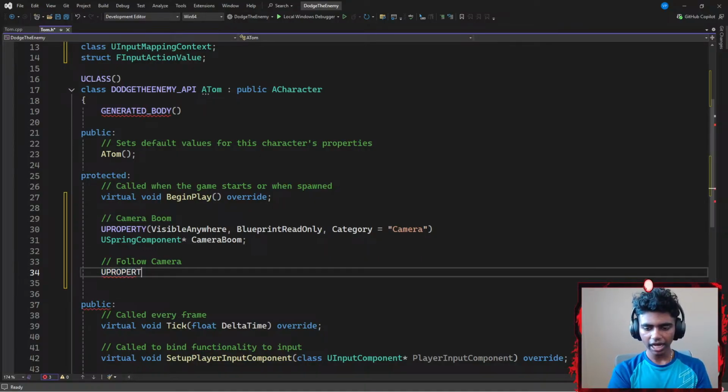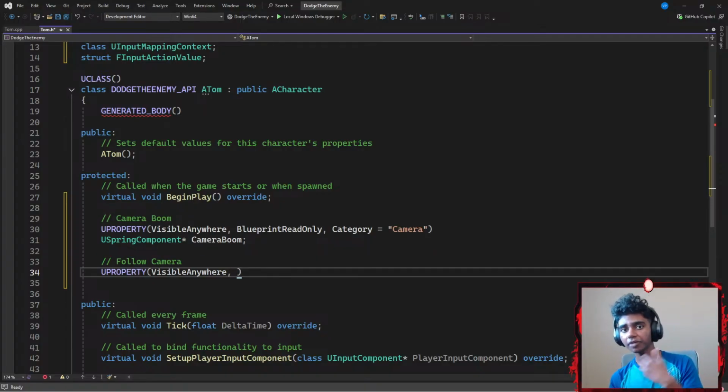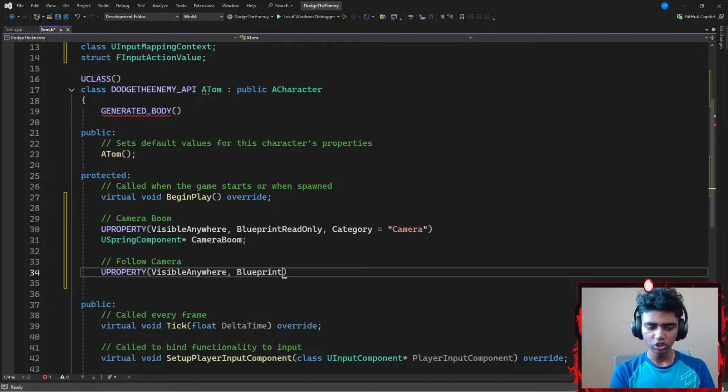For that, I'm going to go ahead and add a U property. I want my follow camera to be visible anywhere, just like my camera boom. Let's go with visible anywhere. I can see it anywhere, whether it be on my editor, my blueprint, or my details panel. And then I want it to be blueprint read only. I only want my blueprint to be able to read it, not edit it. Lastly, I'm going to categorize it in a section called something like camera.